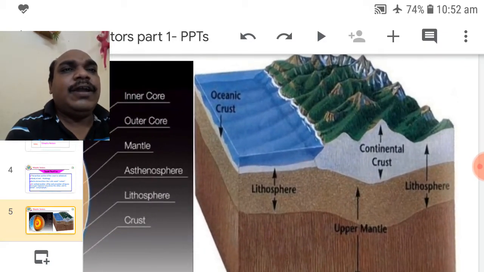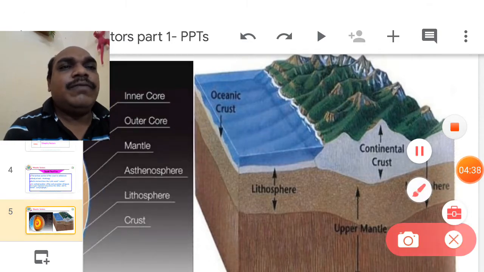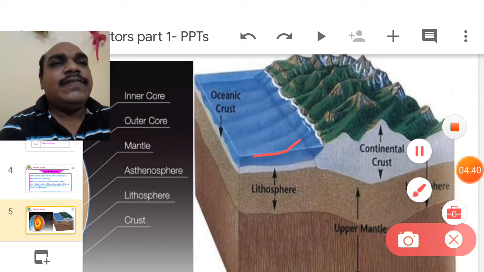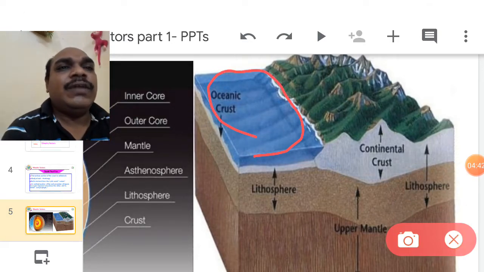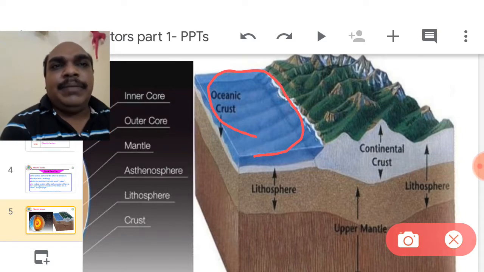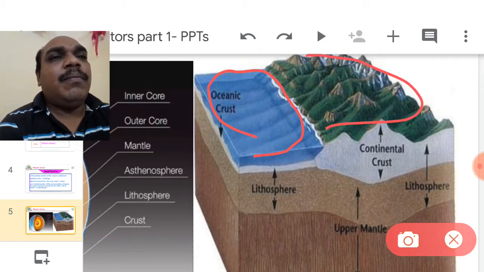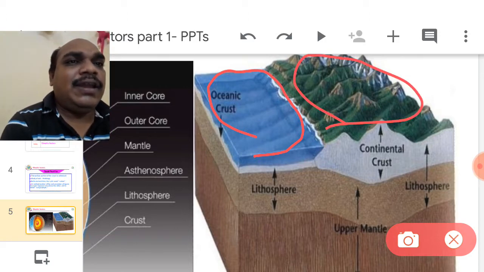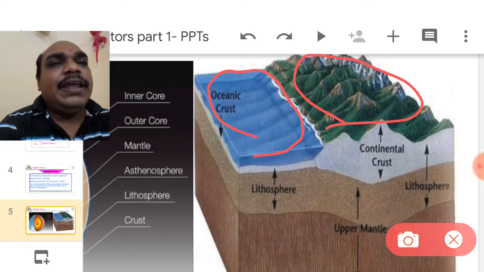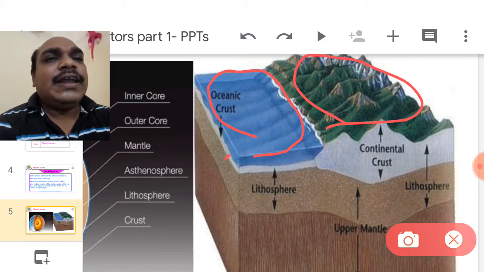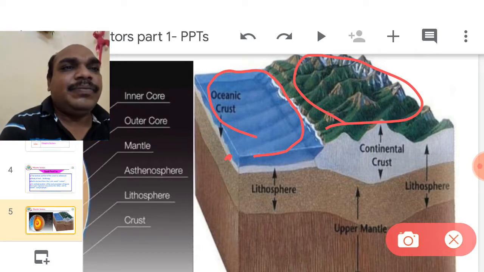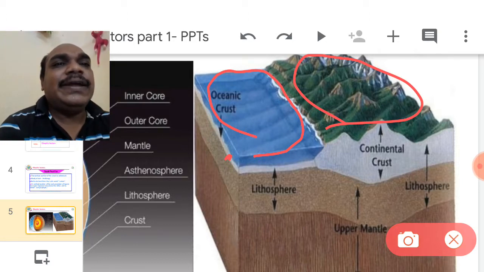The second figure gives some information. This is the ocean water, located up to some meters depth. This is the mountain area, or terrestrial land area. Beneath the oceans, the crust is very thin. The white color indicates the crust layer.